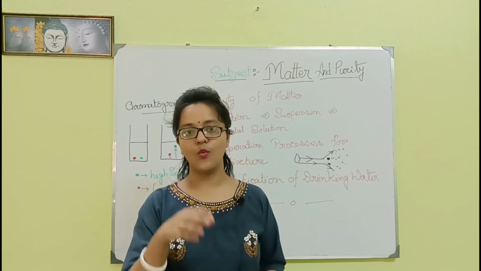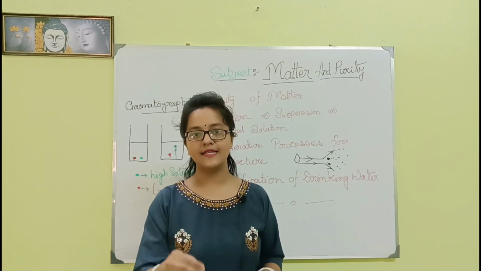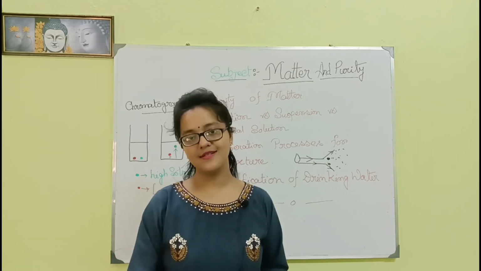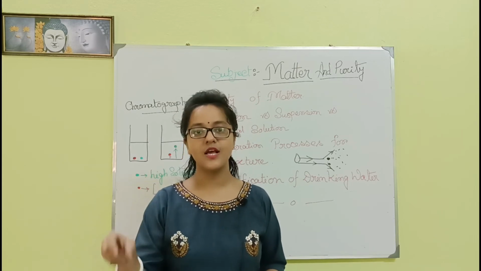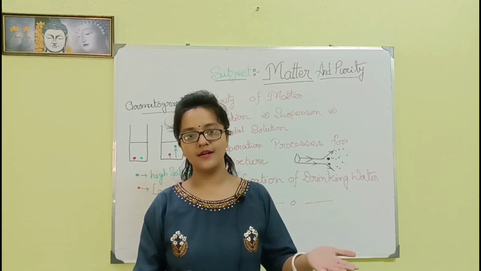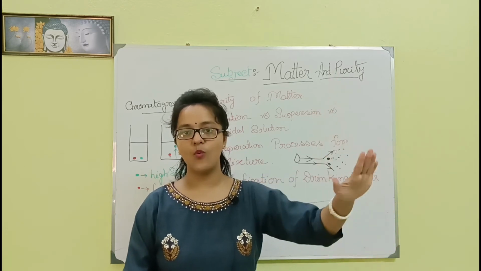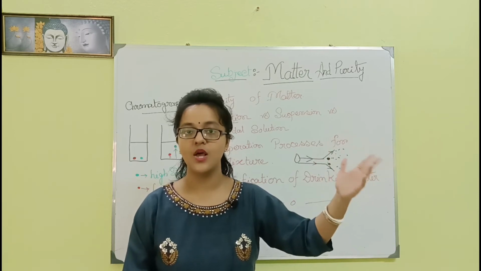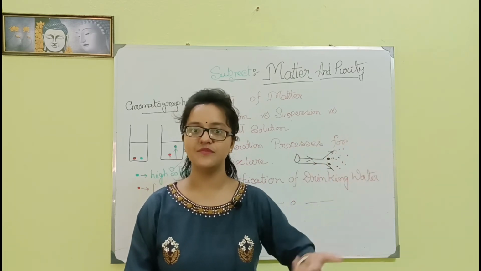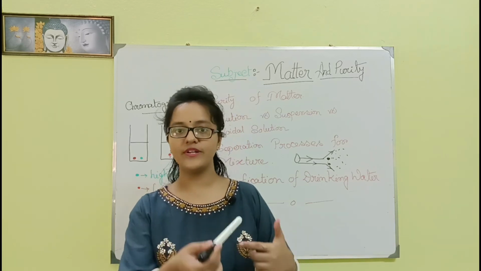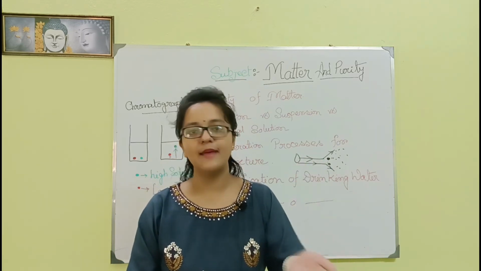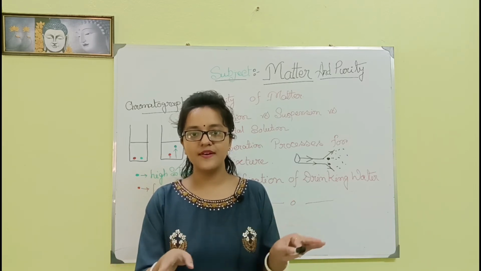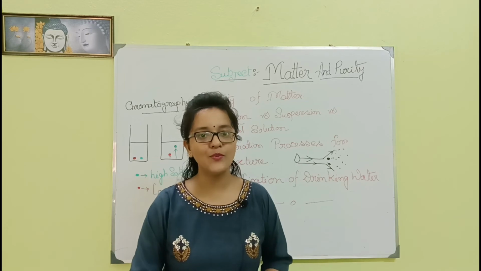In seawater, the water is the solvent and is the volatile component, and the salt is the non-volatile component. The salt is the solute here. When seawater is kept under the sunlight, the volatile water is converted into a gaseous substance. Water is evaporated and the salt is left behind. In this way, the evaporation process is used to separate volatile and non-volatile components.